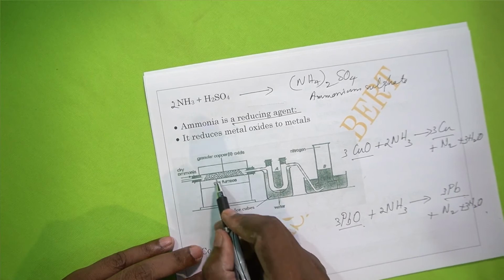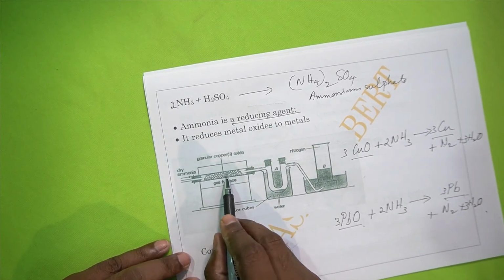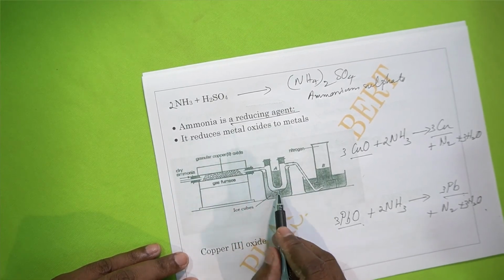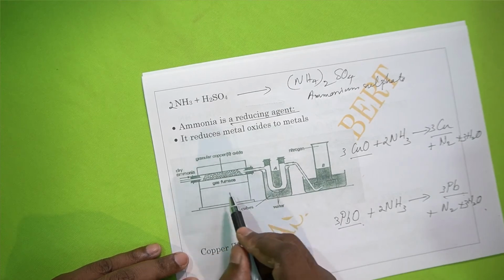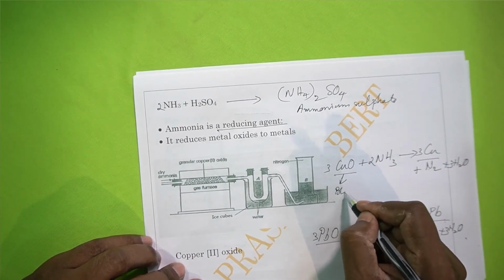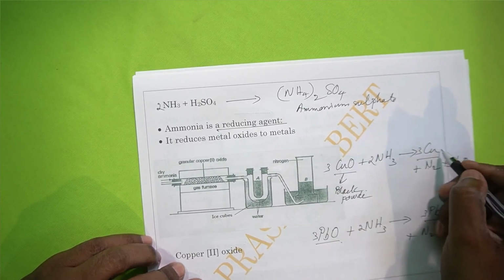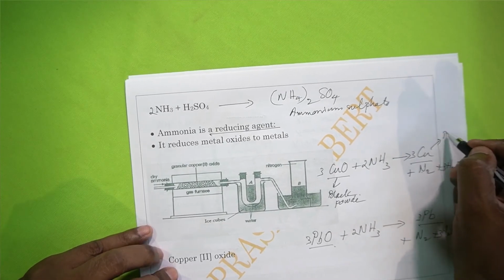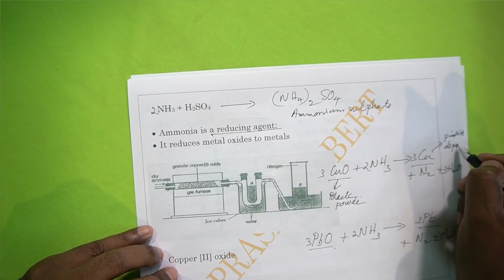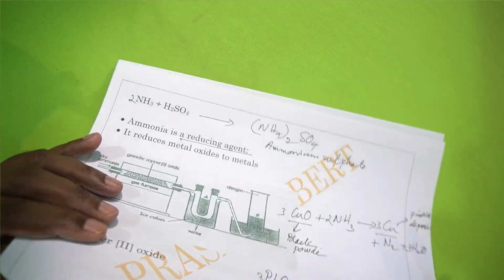You see the apparatus setup. The hard glass tube is there where you have the metal oxide present, copper oxide, for example, a black colored substance. Dry ammonia is passed, it is heated. So water vapor is collected here and the metal will change to pinkish particles. This is black. Now this is an observation that you can write: black powder will give you, the copper formed will be a pinkish deposit. Pinkish deposit of copper particles will be produced.